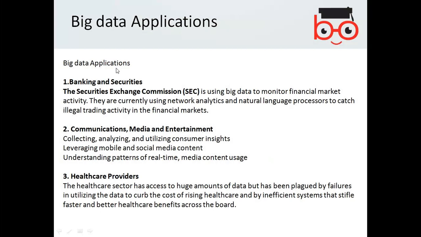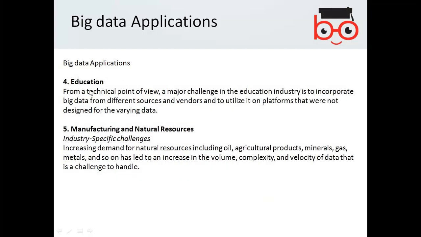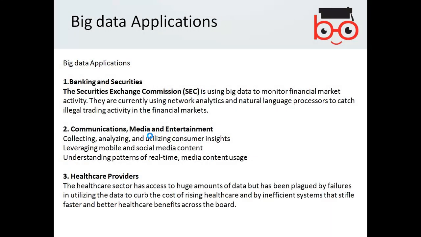Here are some big data applications. Banking and securities, where it is used in the Security Exchange Commissions. Communications, media, and entertainment. Healthcare providers. In education, manufacturing, and natural resources. So these are its applications.